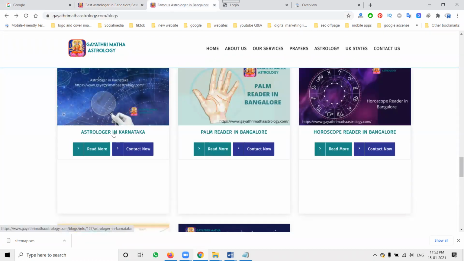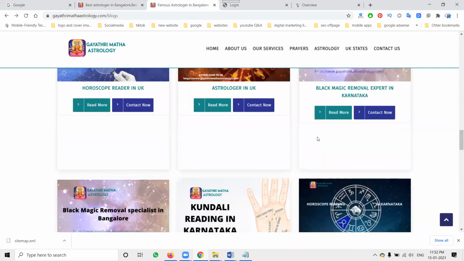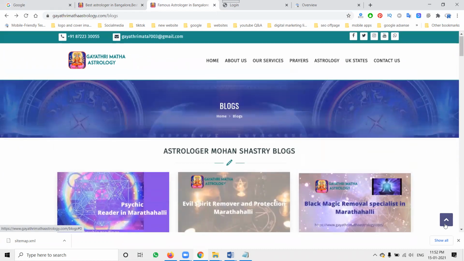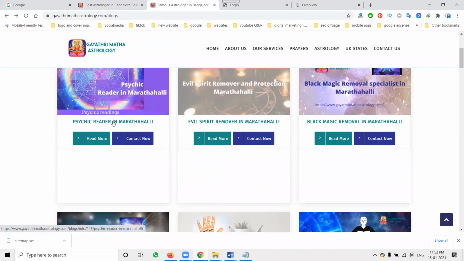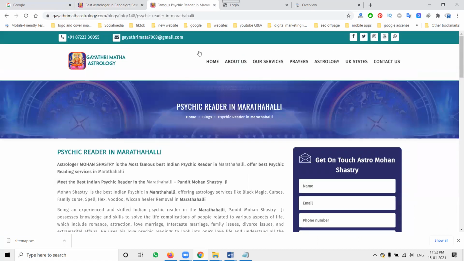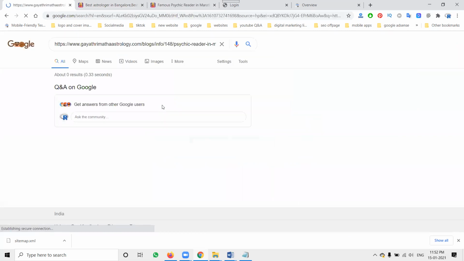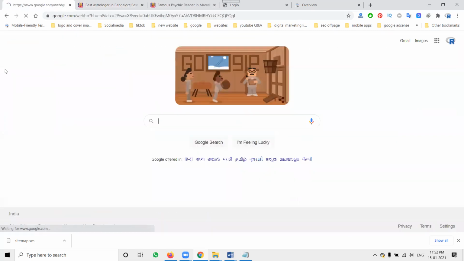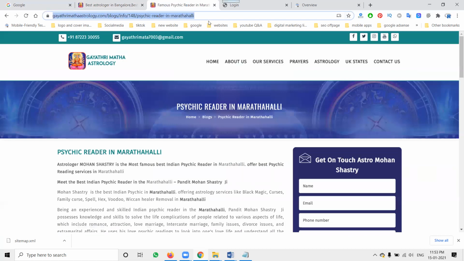The blog I'm writing is for astrology in Karnataka, plumber in Bangalore. So I can promote for different places, for n number of places. Here, if you come to this option, the first option is whether this URL is indexed or not. First, you can check it properly on Google. Indexing is very important.